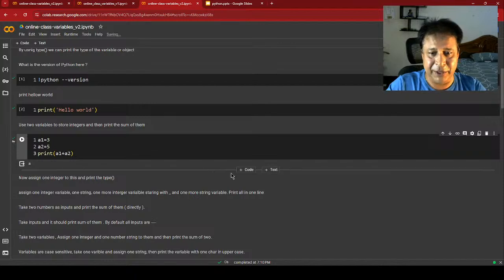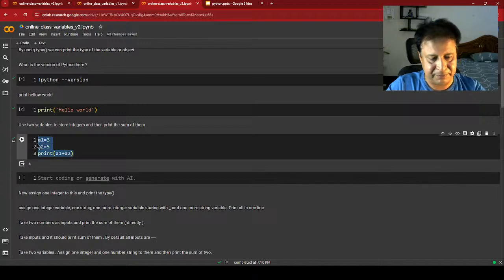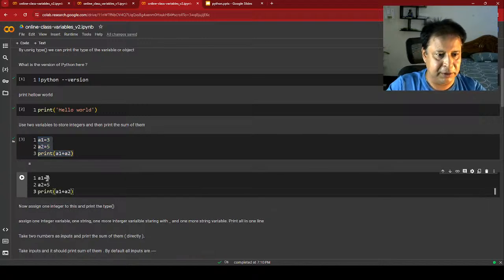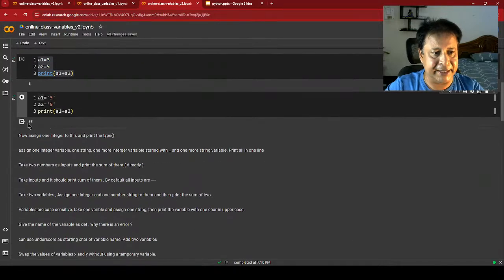Now let me give one more code block. This time let me copy this and paste it here. Now what I am going to do is put quotes here. Now I am saying these are no more integers, these are strings. So once I am adding these two, what output do I expect? Just let's see. It is 35, 3, 5, but 3 plus 5 is not 35. So it is just a string addition, A1 plus A2, because I have declared them as strings.